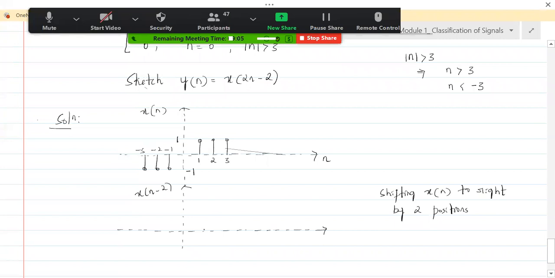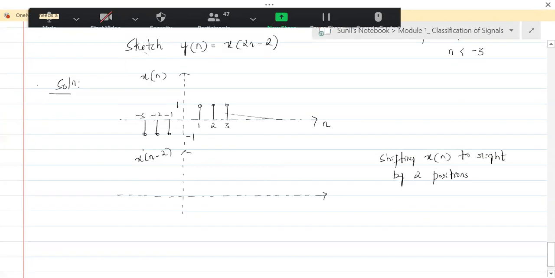Okay, so the signal which is starting at minus 3 would now start at minus 1. That means this will shift here and again shift here. So you will have the sample at minus 3 coming at minus 1, the sample at minus 2 coming at 0, the sample at minus 1 coming at plus 1. Then you have no sample, then you have 3 samples.